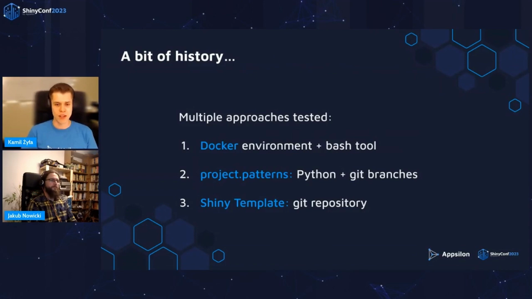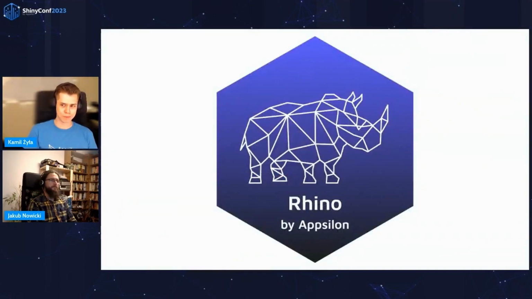We went through a phase of simplification where we had just a simple Git repository, a template that you could clone and use as a foundation for your Shiny application. And after all this experimentation, we started feeling that we have something that we are satisfied with and that we want to share with the world. And thus, Rhino was born.